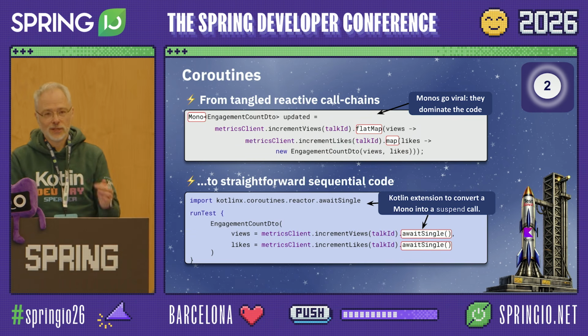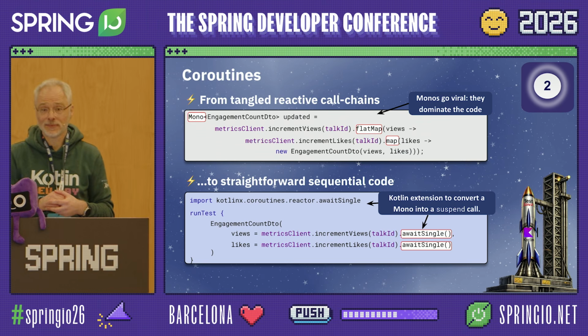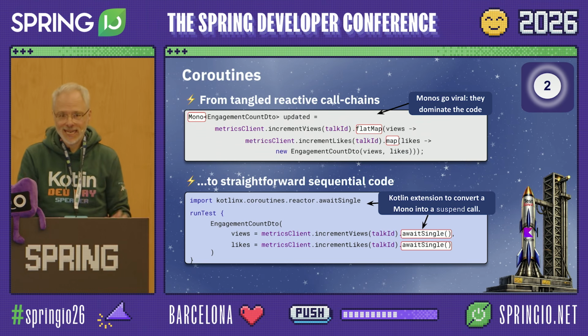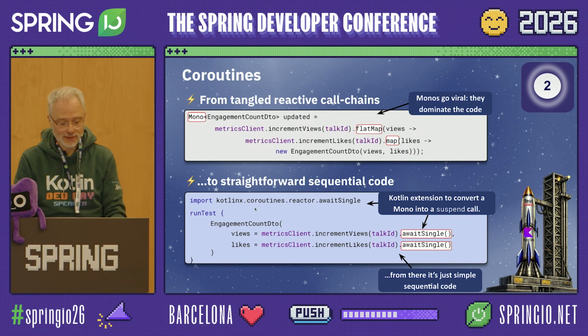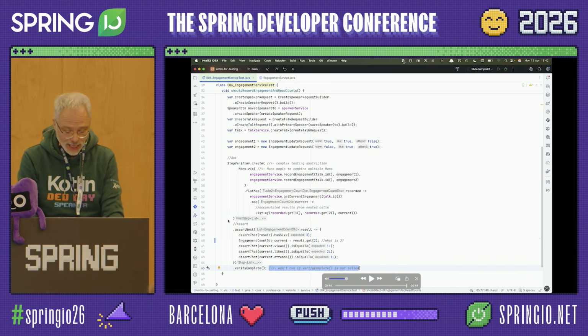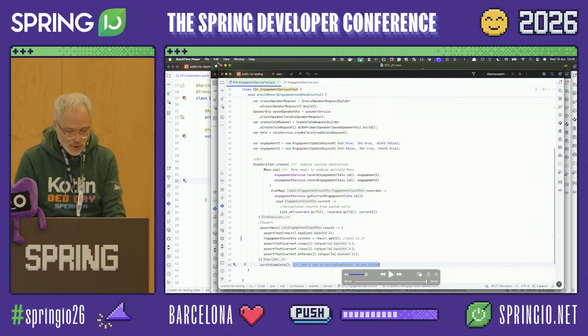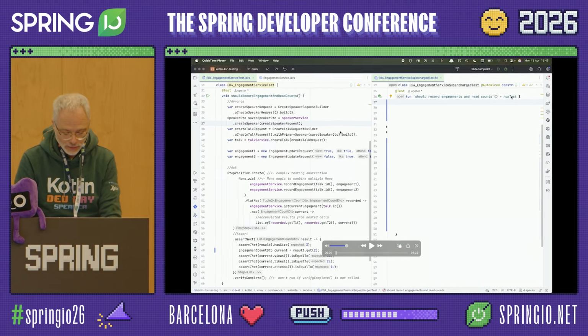They convert such a mono into something called a suspend method, which basically is a built-in reactive capability in the Kotlin language. And from there on, it's just sequential code. The only thing you need is something like runTest or runBlocking to give you certain context to make that available. And when we look at how this works in practice, we should be able to do really a lot of good.